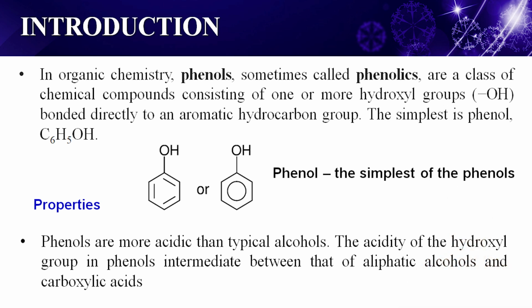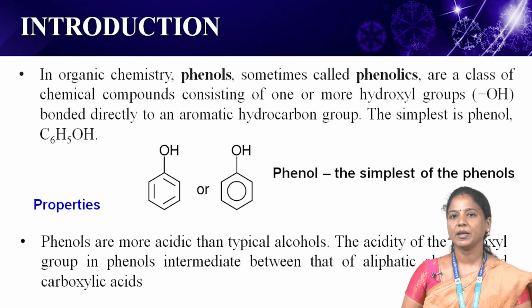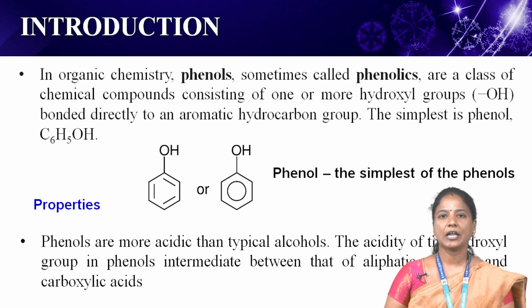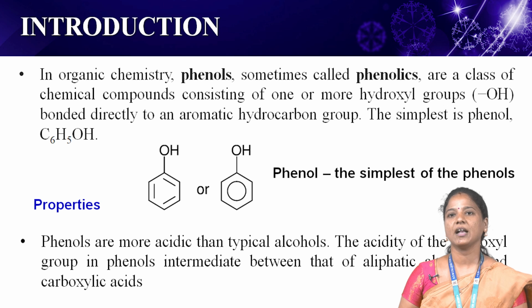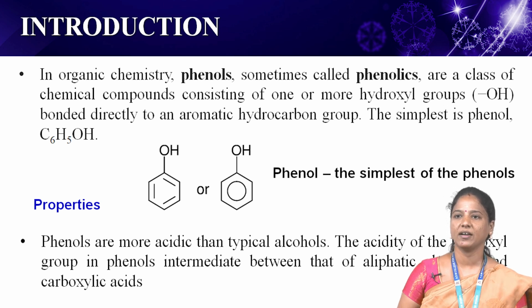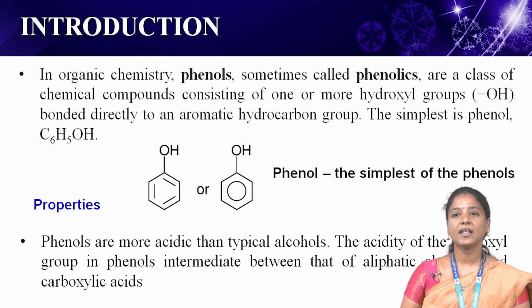The acidity of the hydroxyl group in phenol is commonly intermediate between that of aliphatic alcohols and carboxylic acids. The pKa is usually between 10 and 12. The deprotonation of phenols forms the corresponding negative phenolate ion or phenoxide ion, and the corresponding salts are called